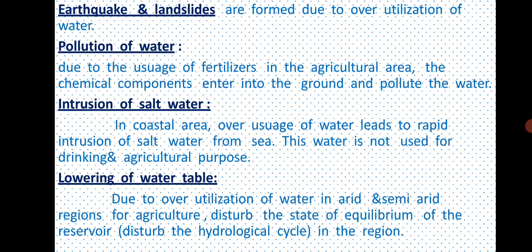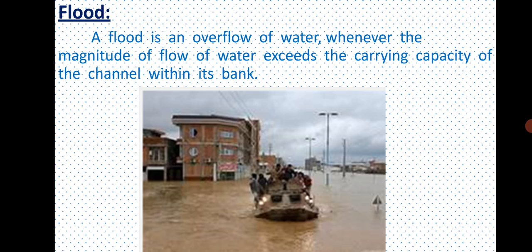Lowering of water table. Overutilization of water in arid and semi-arid regions for agriculture disturbs the state of equilibrium of the reservoir in the region.